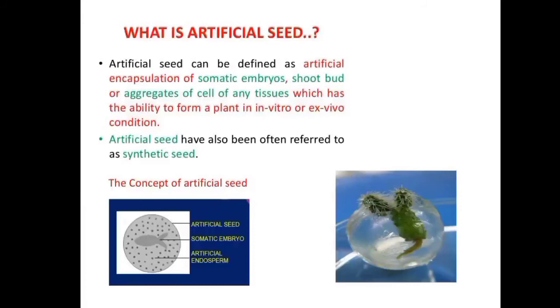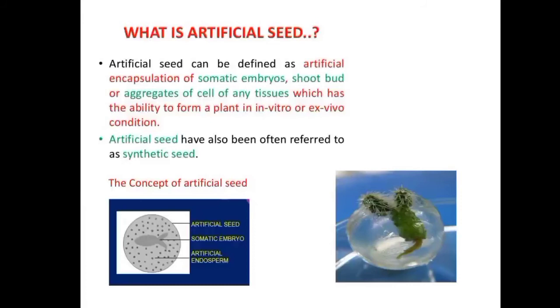For the best result we choose the somatic embryos, as they resemble the zygotic embryos. We came to know in this session how the somatic embryos are formed.